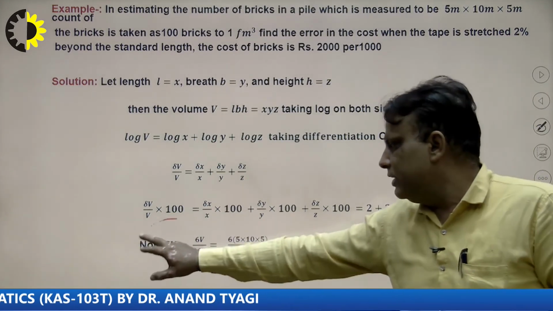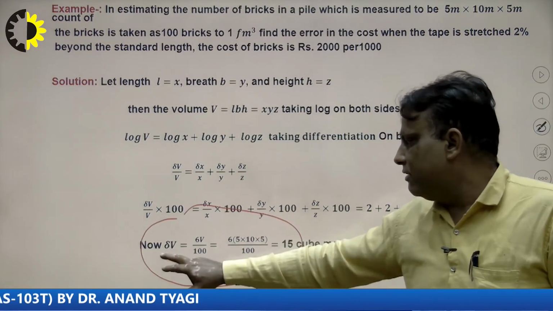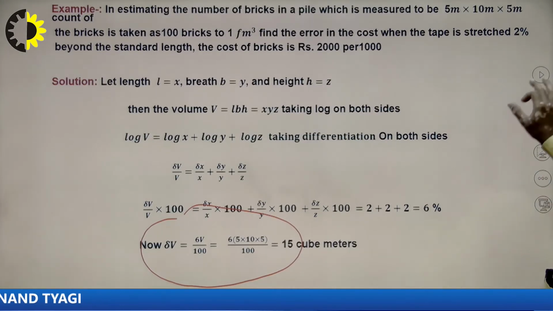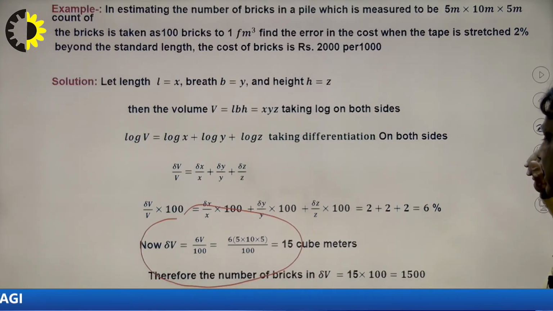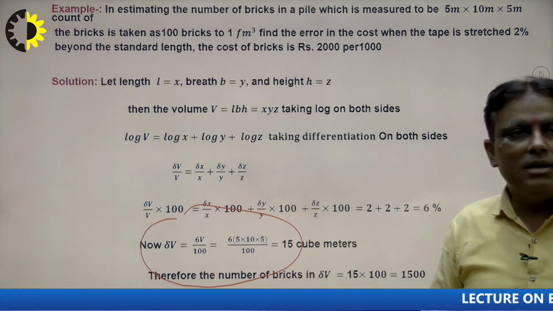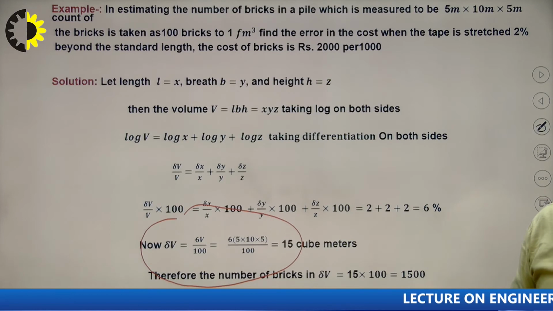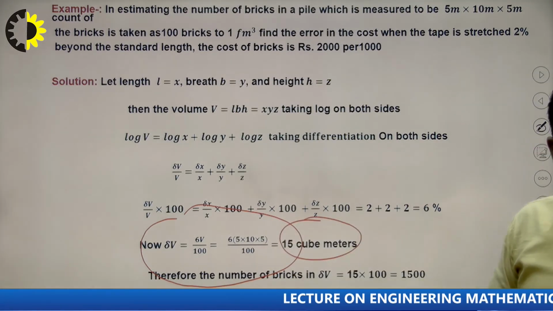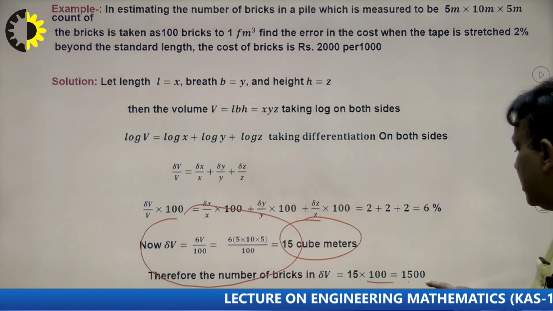So this will be this, right, and what will be the delta V? Delta V will be 15 cubic centimeter. Now the question is what will be the result here? That means at the time of bricks, 1 meter cube is equal to, given that, 100 bricks. So what will be the counting error in 15? 15 into 100, so the result will be 1500.